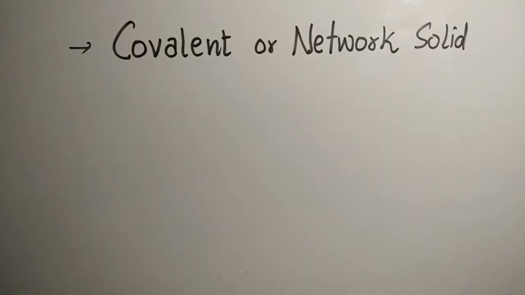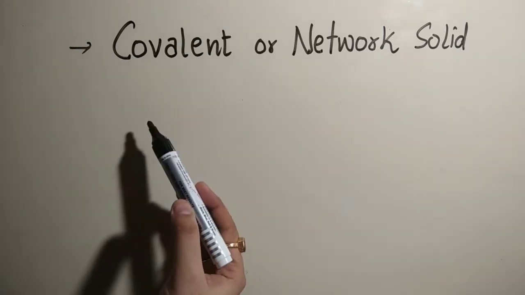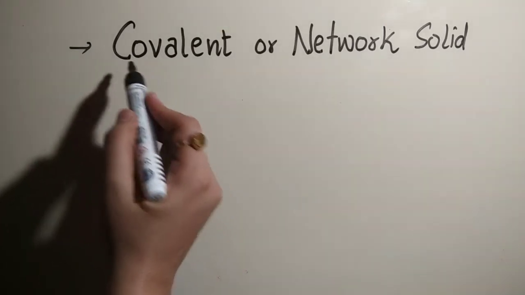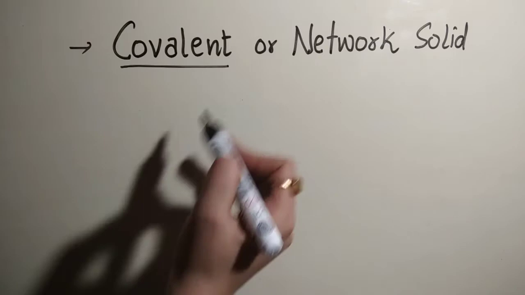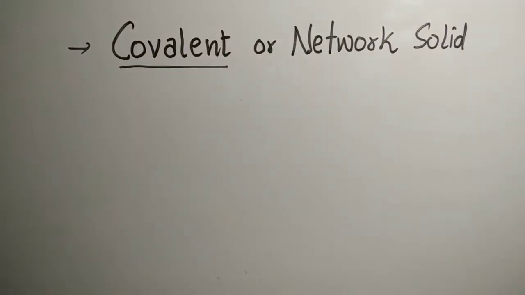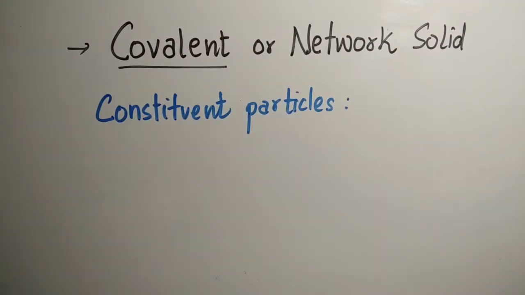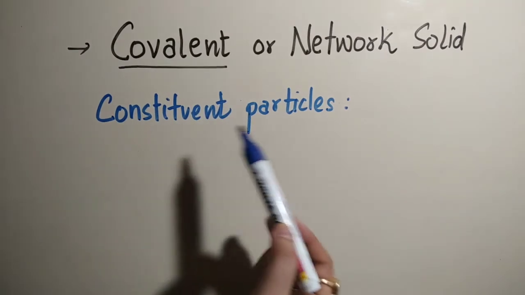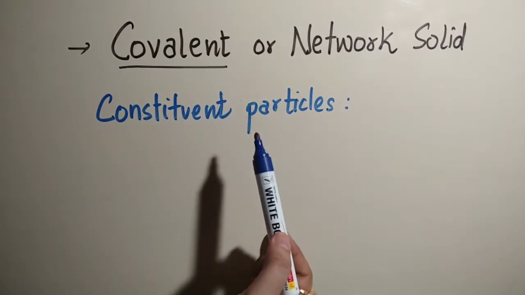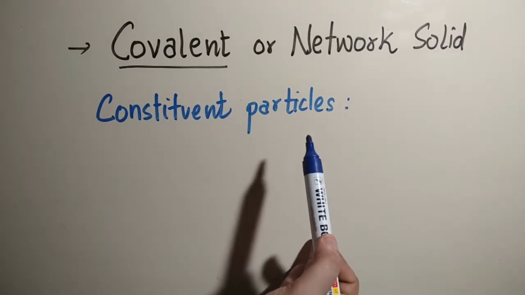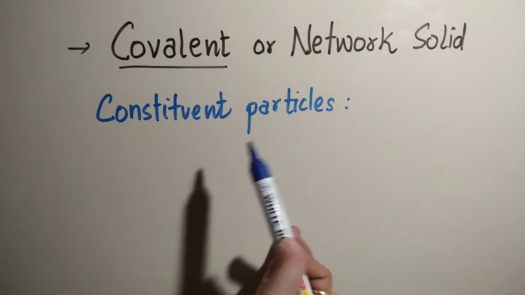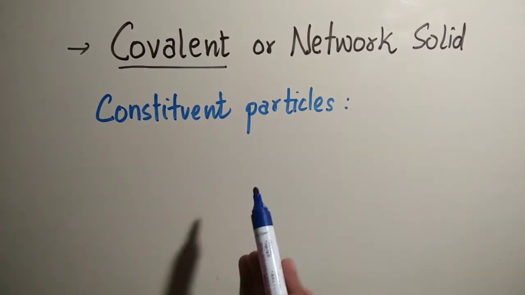In this video, we are going to discuss one of the classifications of crystalline solids, that is covalent solids, which is also known as a network solid. In covalent solids, the constituent particles are generally atoms which belong to non-metals, or we can say these non-metals are linked together by covalent bonds.